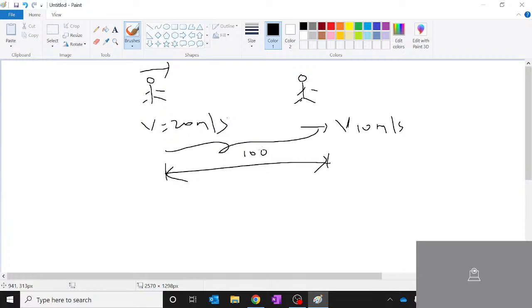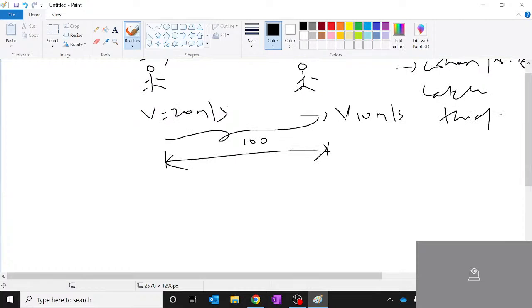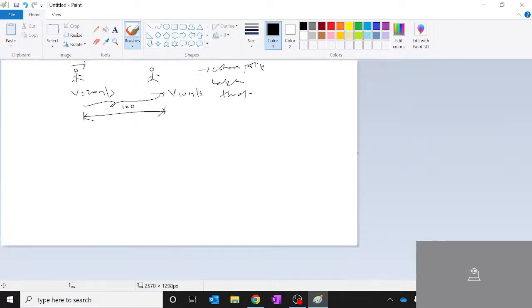Now what are we supposed to do? The question is, when will the police catch the thief? Or the idea is, when will they meet, etc. The idea is all the same. If given these questions, you are supposed to equate the times, because that is how the entire structure is given.